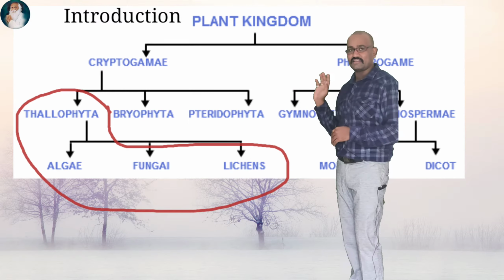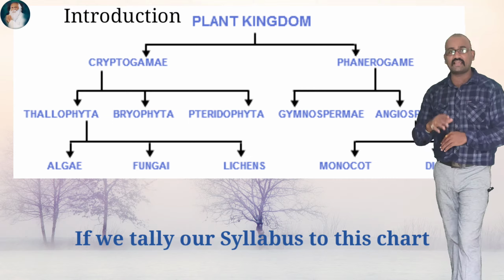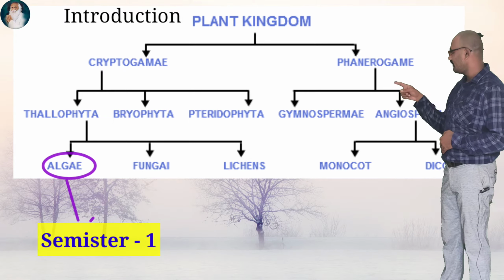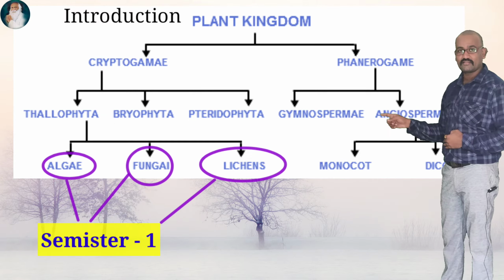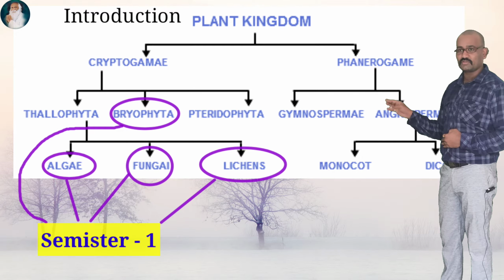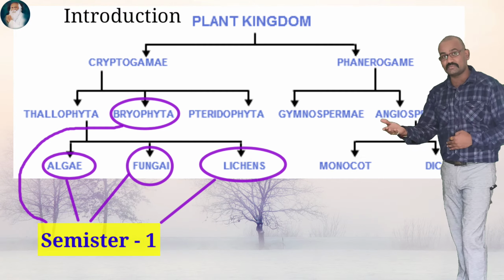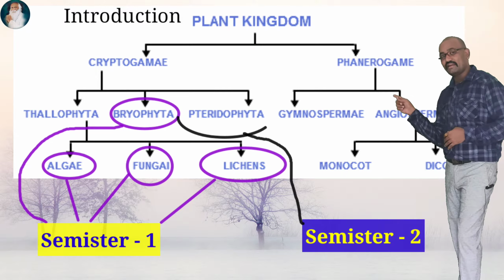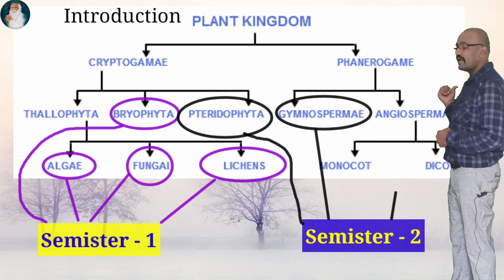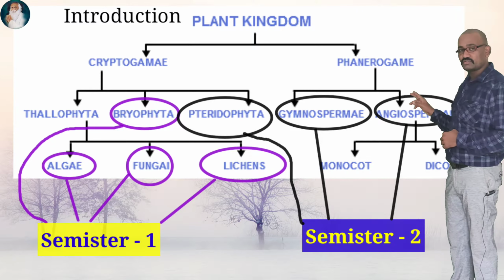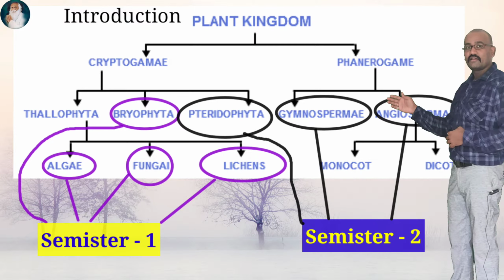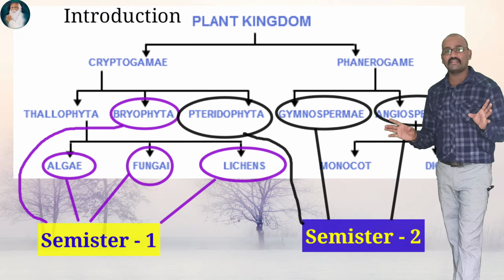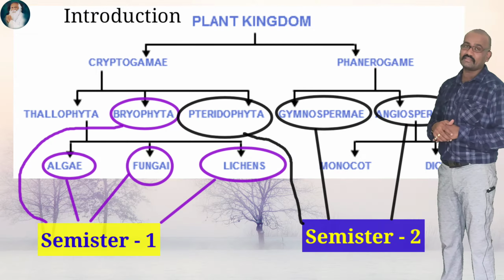There are these distinctions, and if you observe your syllabus carefully friends, you will find in the first semester you have algae, fungi and lichen and bryophyte also. So these 4 points will be covered in the first semester of paper 1. And if you look at the second semester paper 1, you will notice the remaining Pteridophyte, Gymnosperm and Angiosperm. Angiosperm again shows 2 different classes, dicot and monocot. So overall your syllabus is designed in such a way that all these points will be covered.